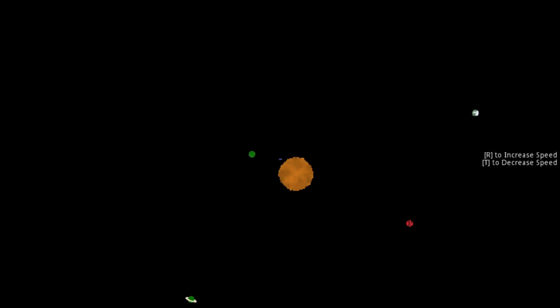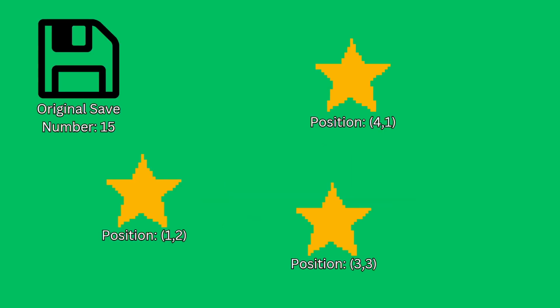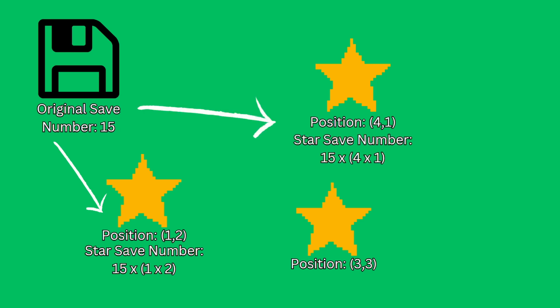There's an issue with this though, which you may have already identified. Yes, all planetary systems use the same save file number. That, in theory, means every system should look the same when visited, since they all stem from the same origin. To fix that, I multiply the save file number by the star's position. That way the planetary system will look the same each time you visit it, but it'll still look different than every other system since they're all at different positions.